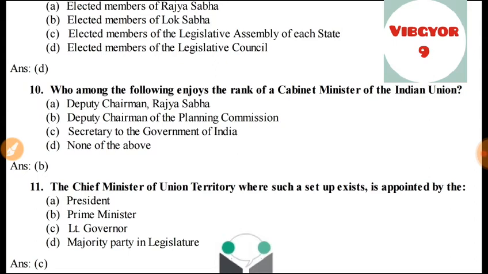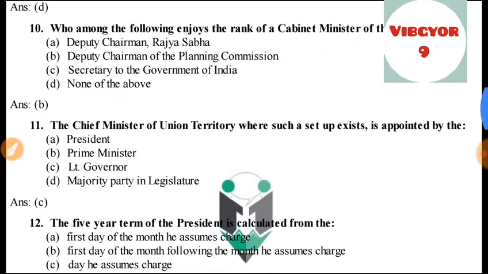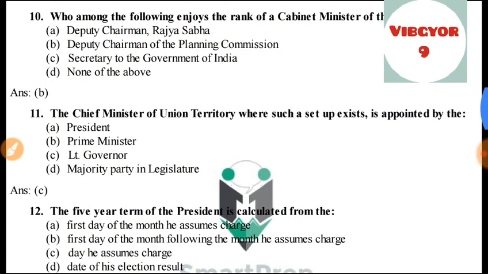Number 10, who among the following enjoys the rank of a cabinet minister of the Indian Union? The answer among these is Deputy Chairman of the Planning Commission. 11.